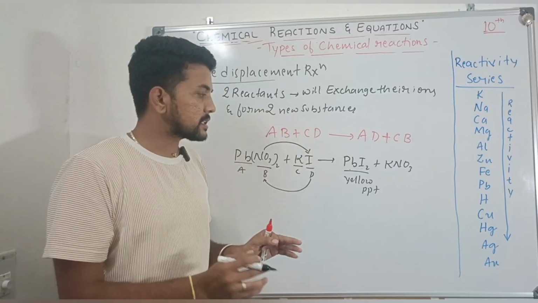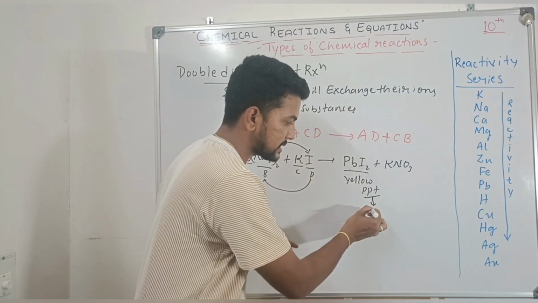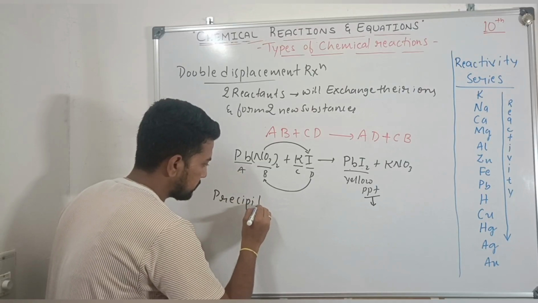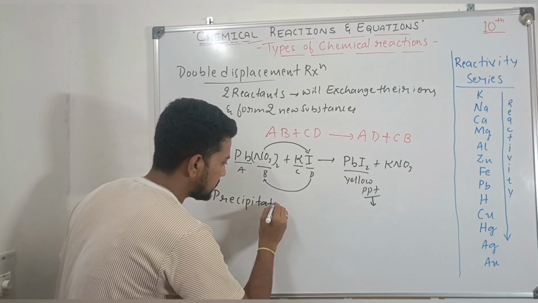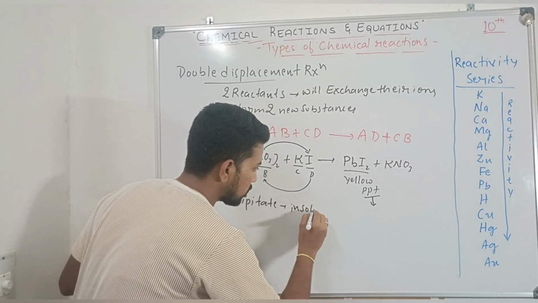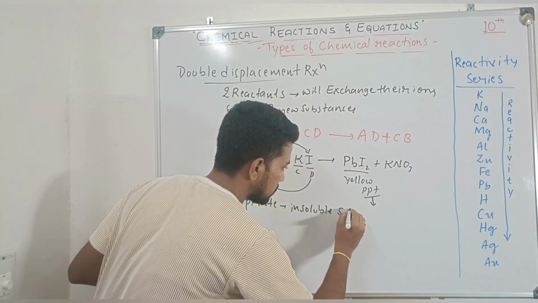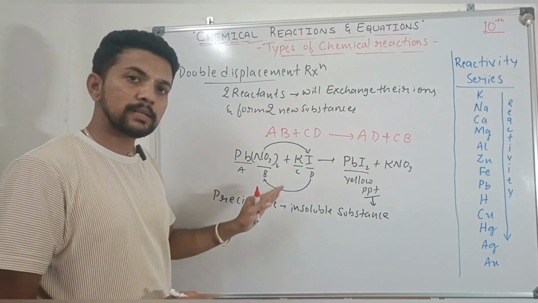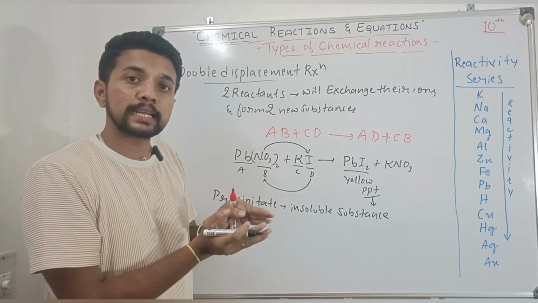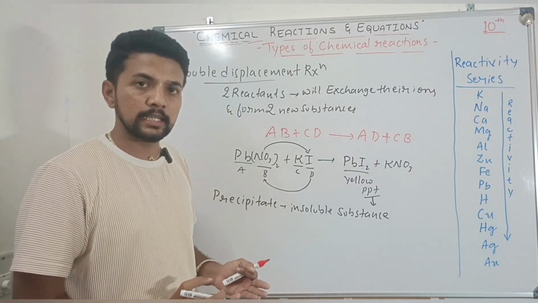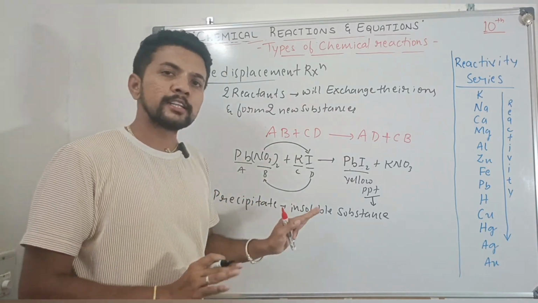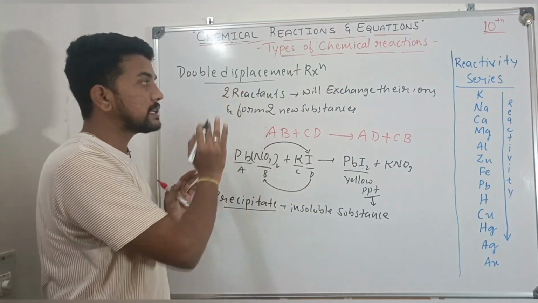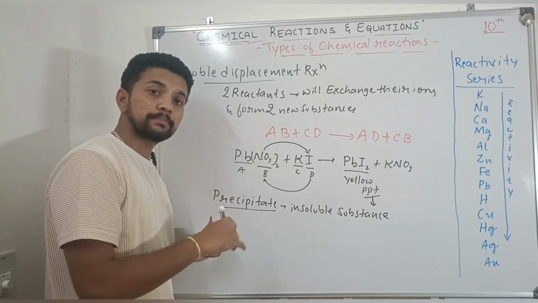A precipitate is an insoluble substance that settles down at the bottom of the reaction mixture after the completion of the reaction. So because of the formation of a precipitate, this double displacement reaction is also called a precipitation reaction.